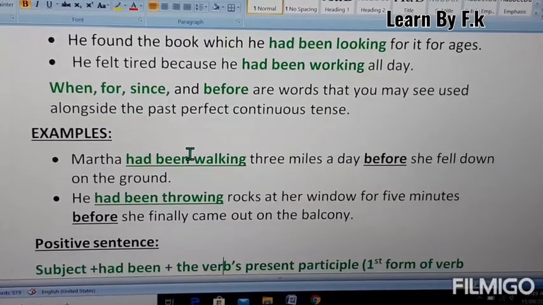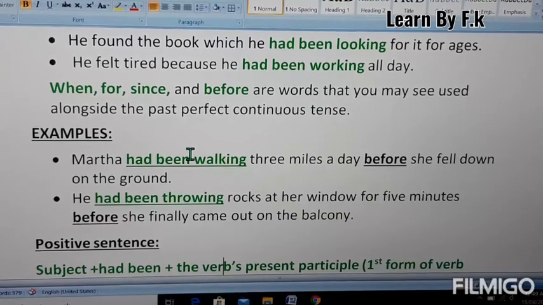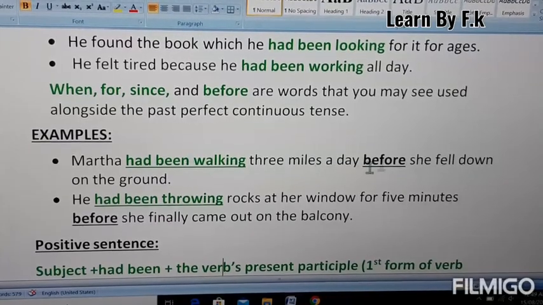Examples are here. For example, number 1, Martha had been walking 3 miles a day before she fell down on the ground. This is the example, just like I have given you with before, that two activities, and the older activity is in past perfect continuous tense with the duration of time period, which is 3 miles a day.